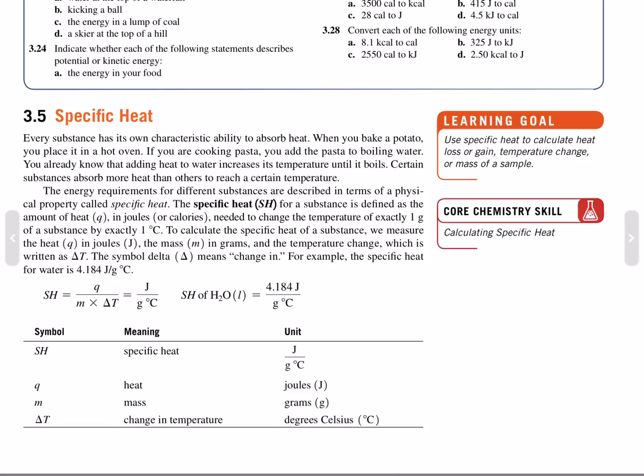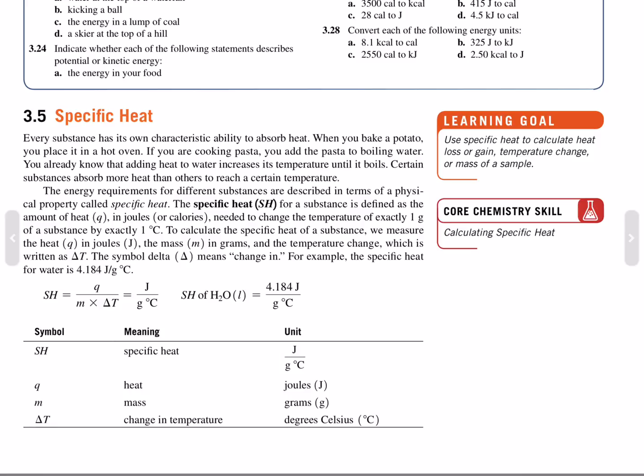The energy requirements for different substances are described in terms of a physical property called specific heat. The specific heat of a substance is defined as the amount of heat, Q, in joules or calories needed to change the temperature of exactly 1 gram of substance 1 degree Celsius. To calculate the specific heat of a substance, we measure the heat in joules, the mass in grams, and the temperature change, which is written as delta T. The symbol delta means change in.